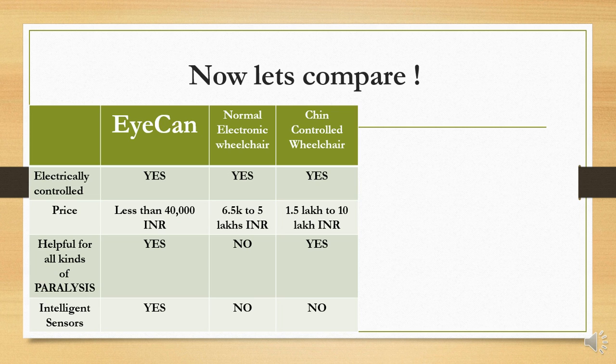So this is the basic comparison which I had already discussed, of how EyeCan is the standout option, one of the best in every term, in terms of what it provides to us and in terms of how cheap it is. So it's the best option that is presently available in the market. Yes, it costs less than 40,000, and compared to other wheelchairs, they don't cater to the needs of all kinds of paralysis. Most of them are useless for below neck paralysis, and all of them cost anything like lakhs, and in developing countries they are useless.